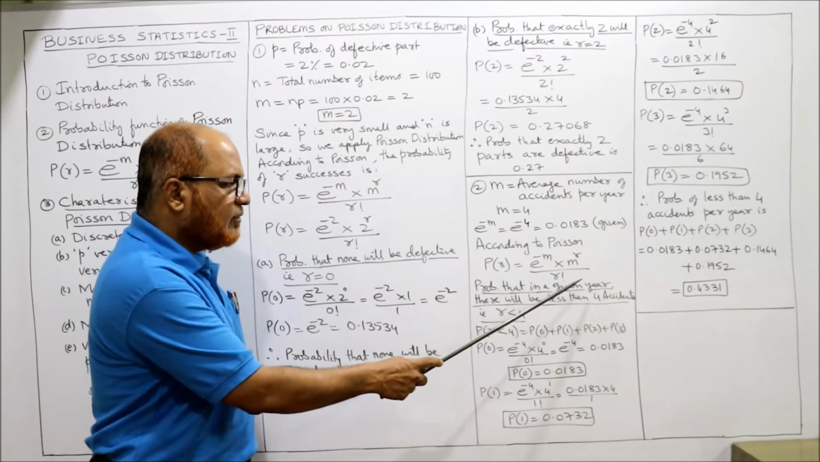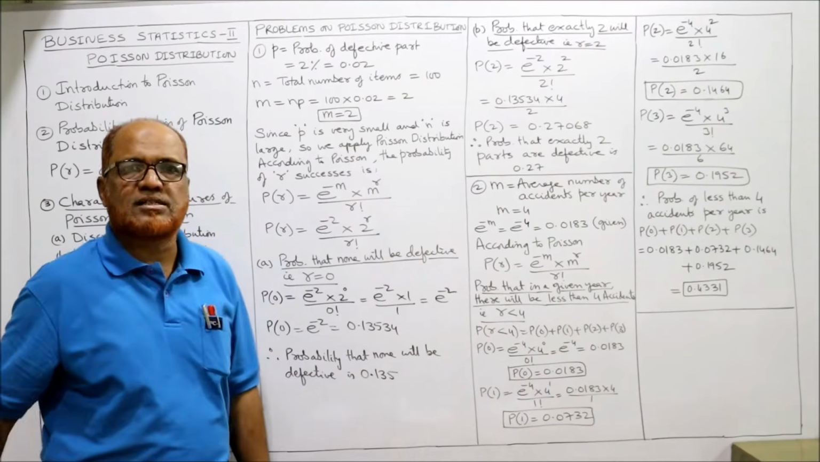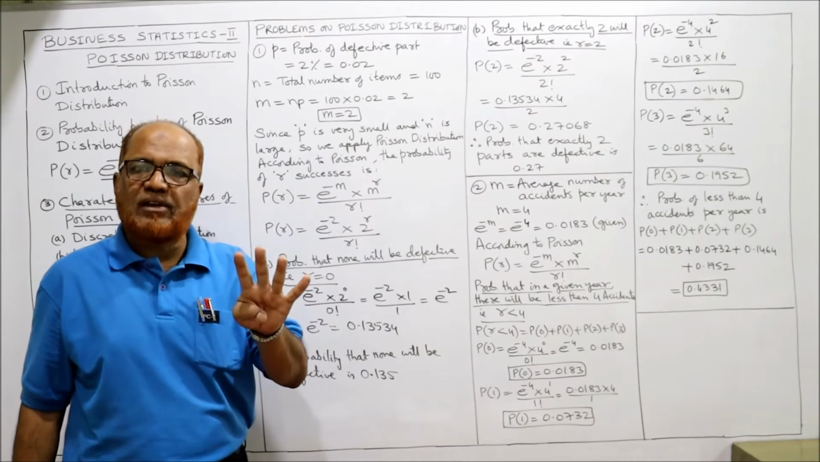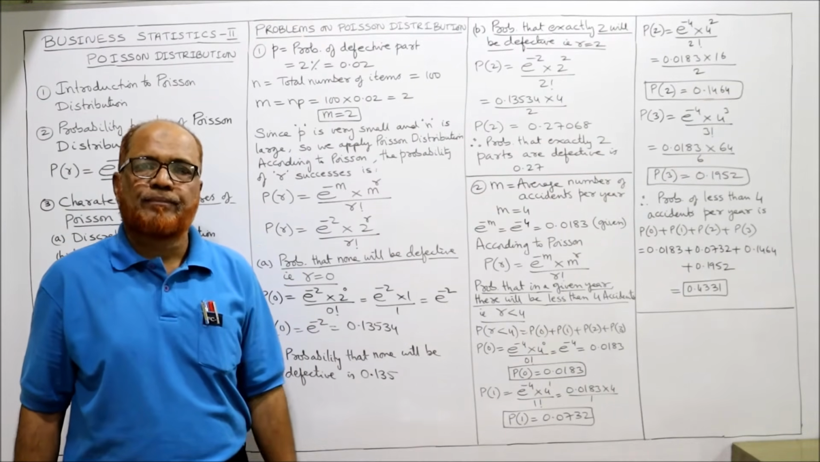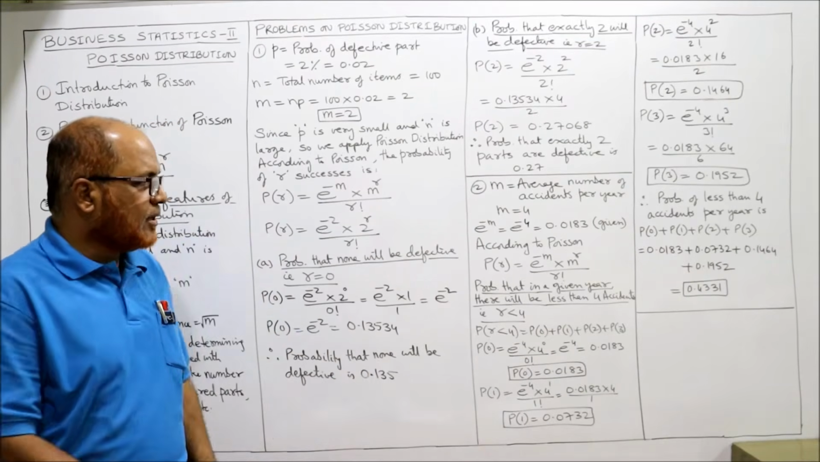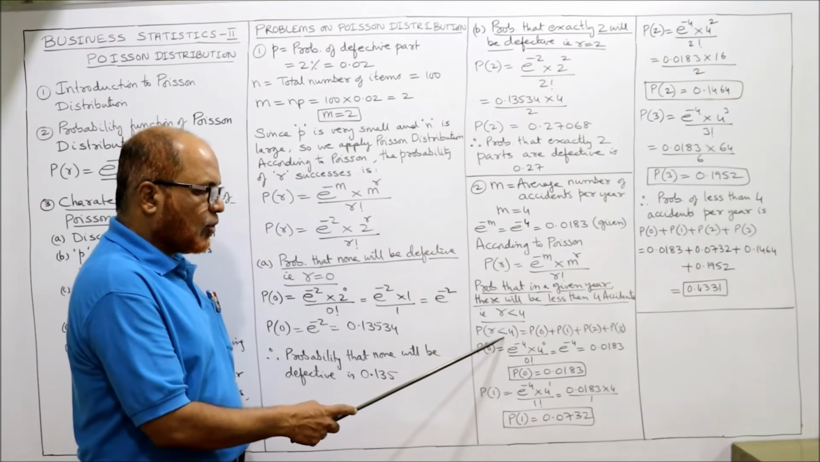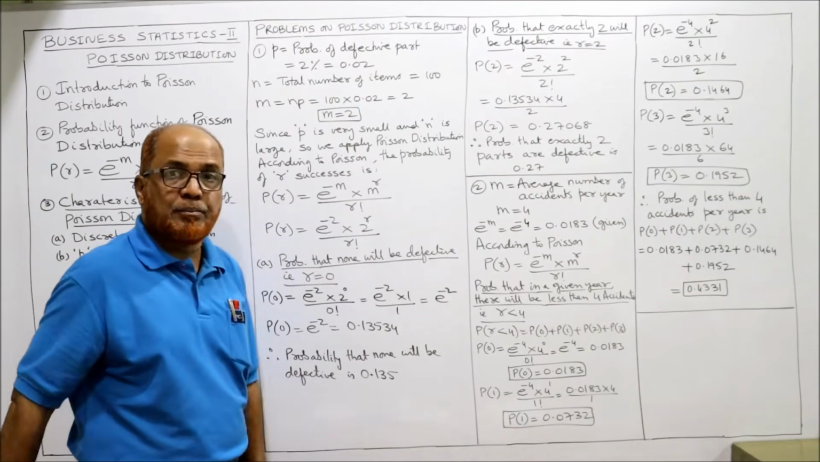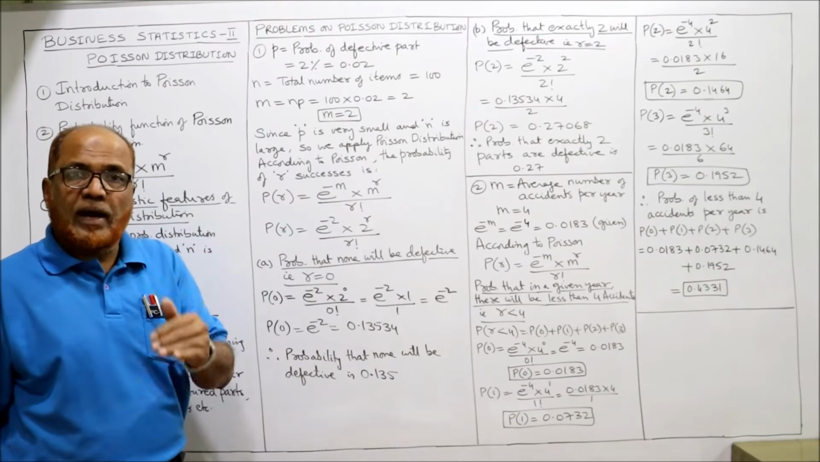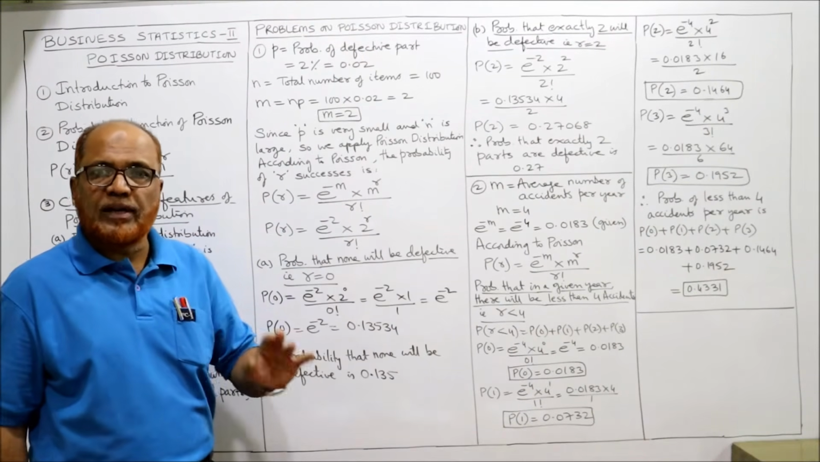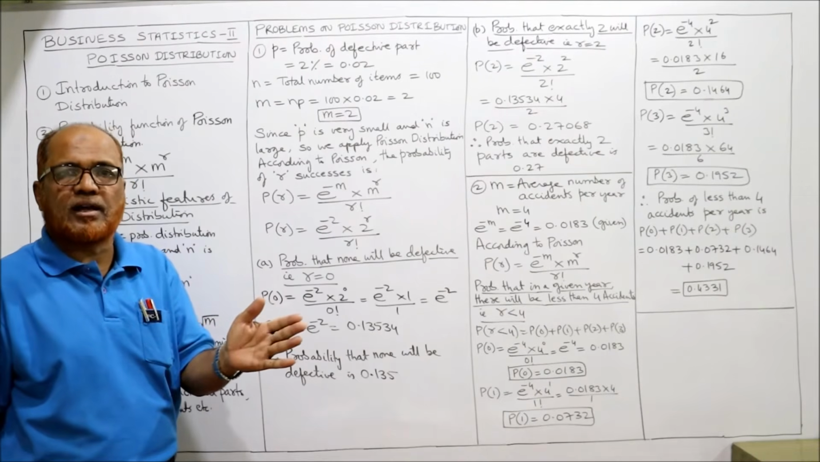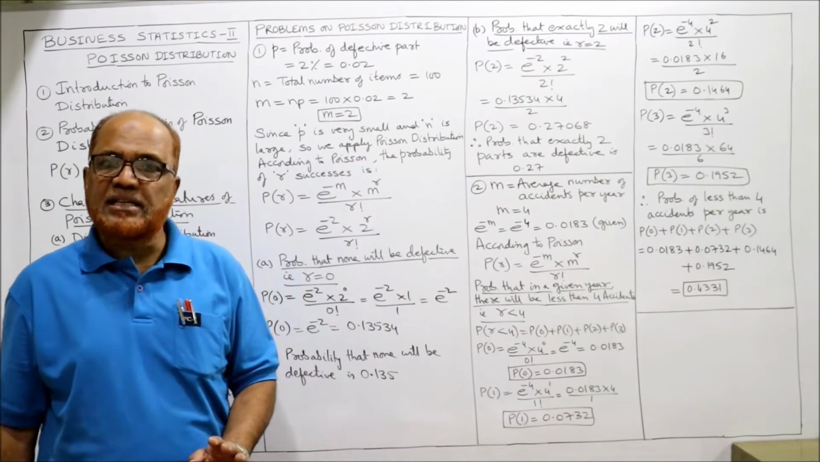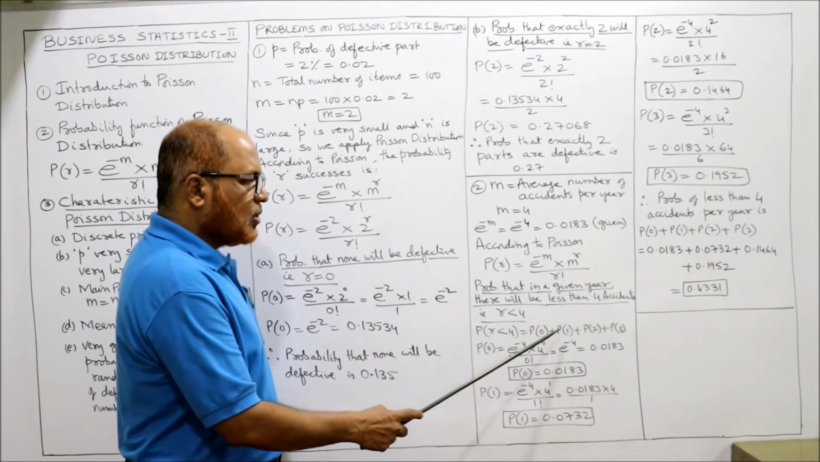The probability that in a given year there will be less than 4 accidents. We have to find out what is the probability that in a given year less than 4 accidents will take place. Less than 4 means 0, 1, 2, 3. So P of r less than 4 is equal to P of 0 plus P of 1 plus P of 2 plus P of 3. P of 4 we will not add. If it were less than or equal to, we would include 4, but in the problem it is saying less than 4. Less than 4 means only up to 3. So 0, 1, 2, 3.